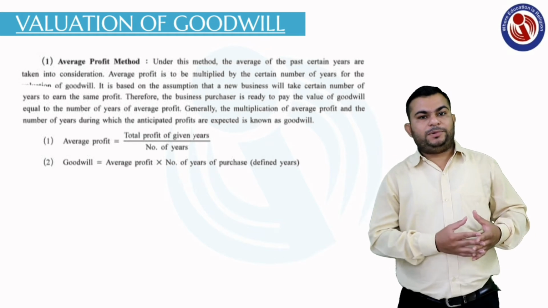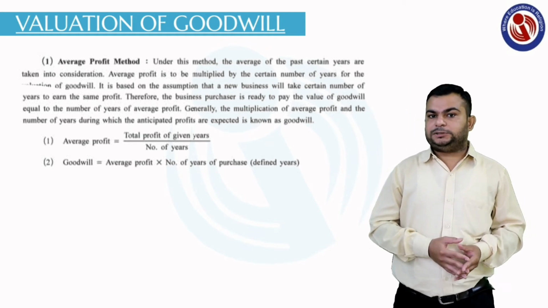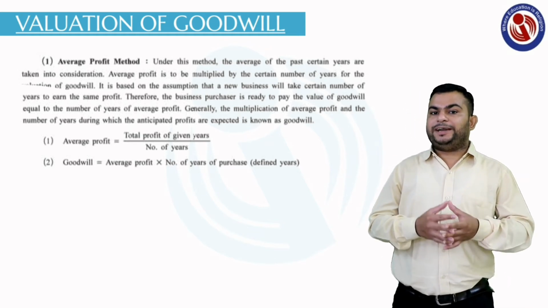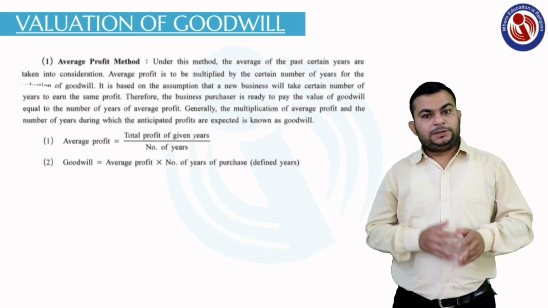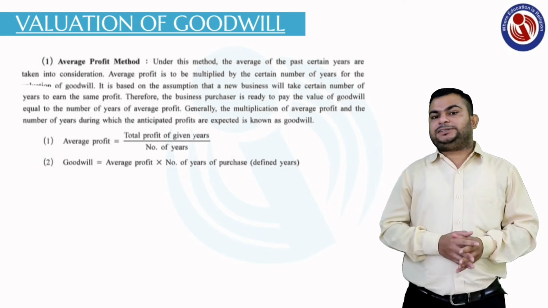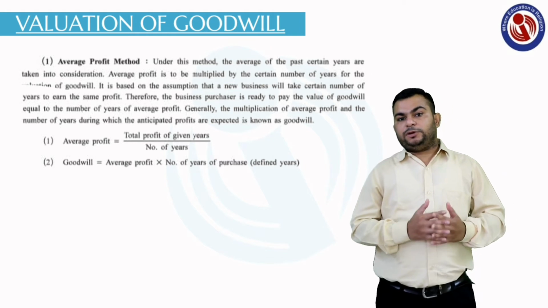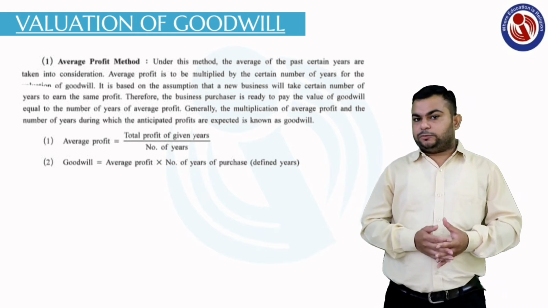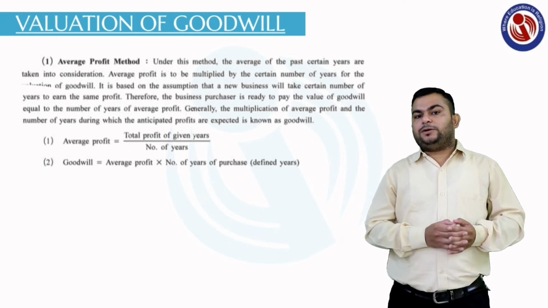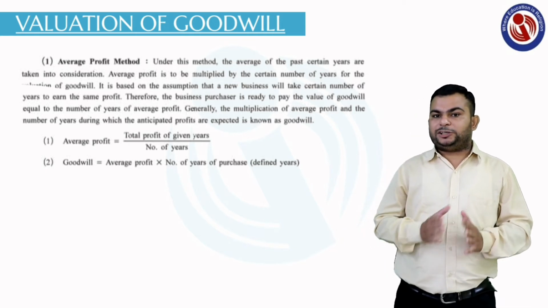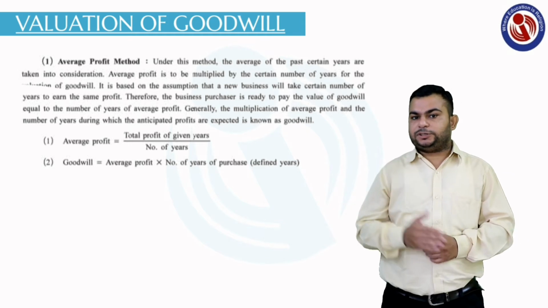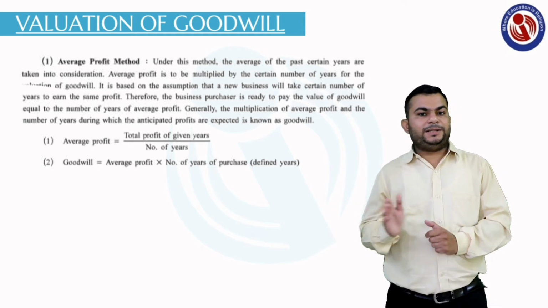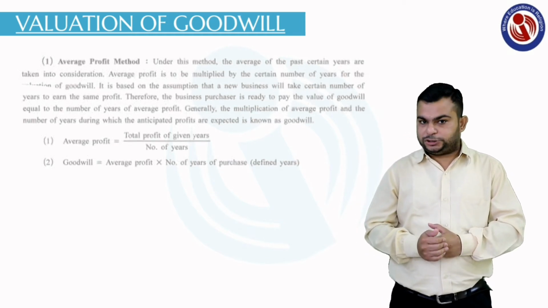After finding the average profit, we move to the second step, goodwill. Goodwill will be equal to average profit, which we found in the first step, multiplied by the number of years purchased.